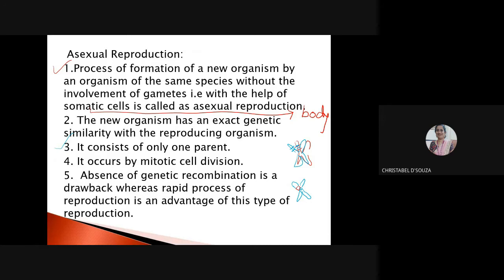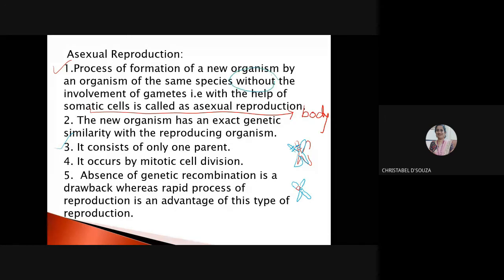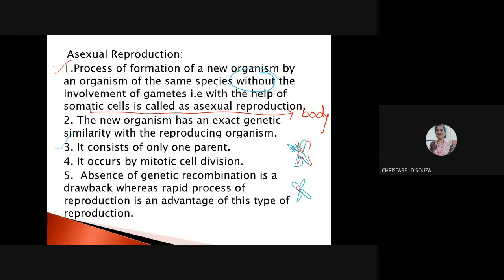Process of formation of a new organism with the involvement of gametes, male and female gamete, is called as sexual reproduction.